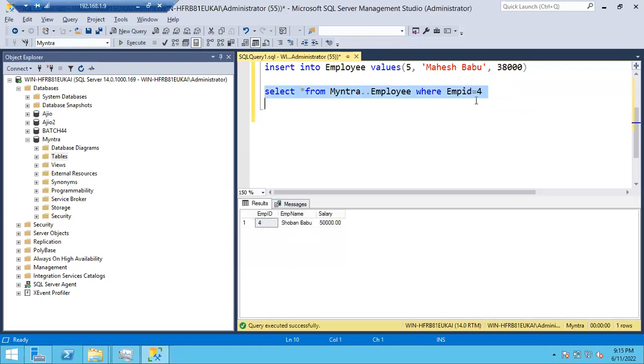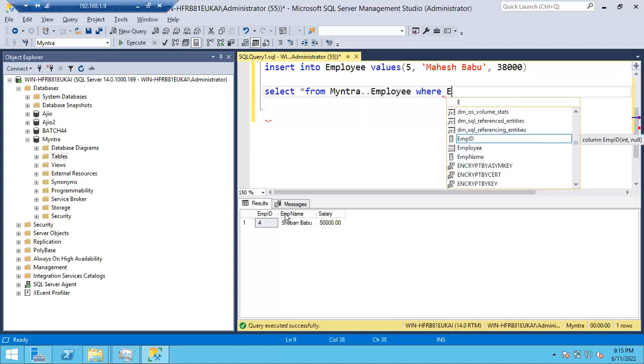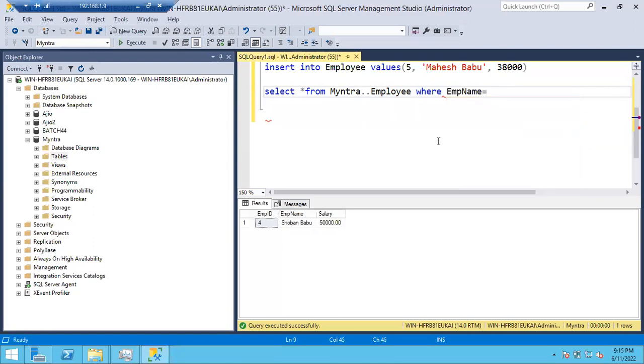Now tell me, I want to pull the employee whose name is Mahesh Babu. Name equal to Mahesh Babu, in string. Where employee name, the column name is employee name. You cannot give whatever name you want. Employee name is equal to, in strings, Mahesh Babu. If you execute, you will get Mahesh Babu only. Again, if you execute the whole select query, you can see all the records.